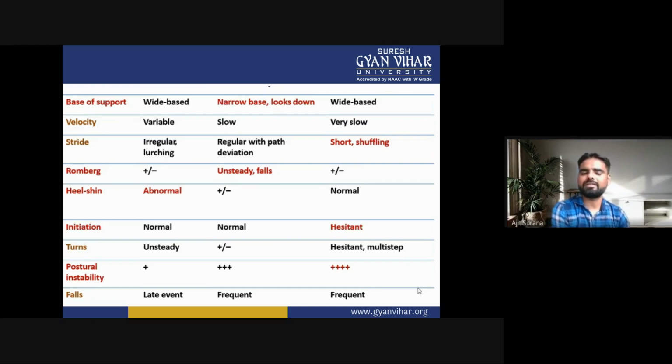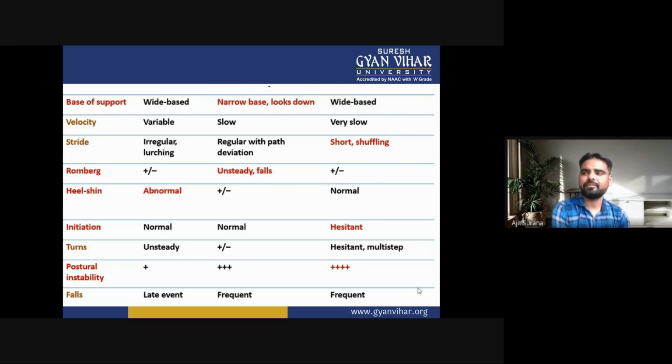Now the Romberg sign. In cerebellar ataxia, it may be present or it may be absent. In sensory ataxia, the patient is unsteady and falls. In frontal ataxia, it is same as cerebellar ataxia; it may be present or absent.